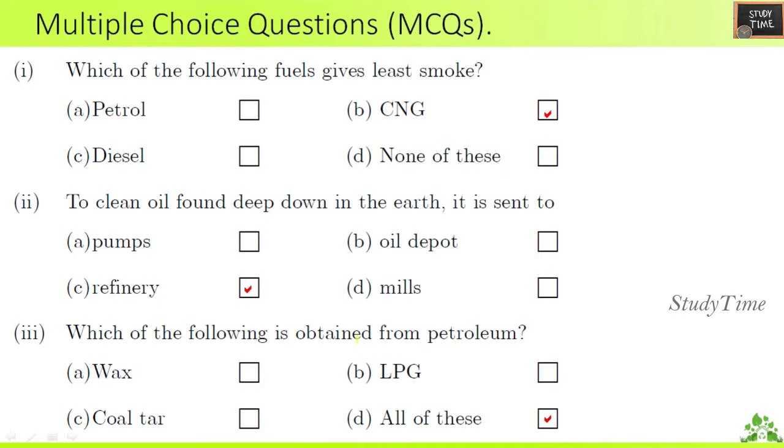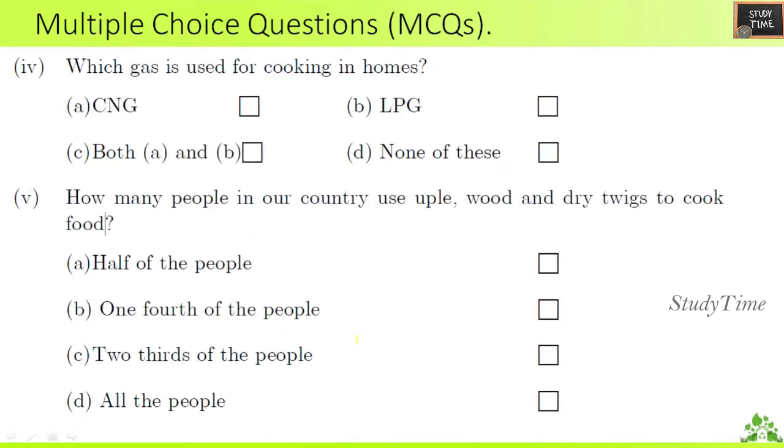Wax, LPG, coal tar. Fourth question, which gas is used for cooking in homes? LPG, liquefied petroleum gas. Fifth question, how many people in our country use apple wood and dry twigs to cook food? Two-thirds of the people still use these items to cook.